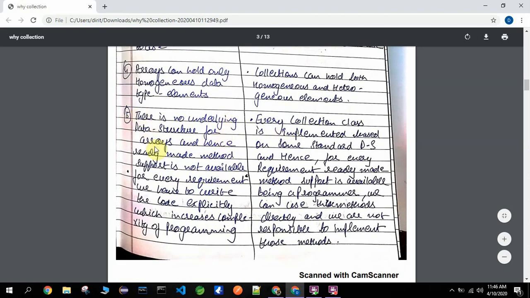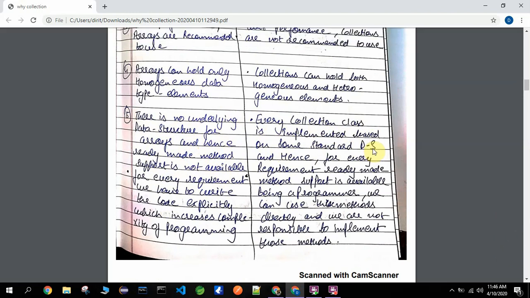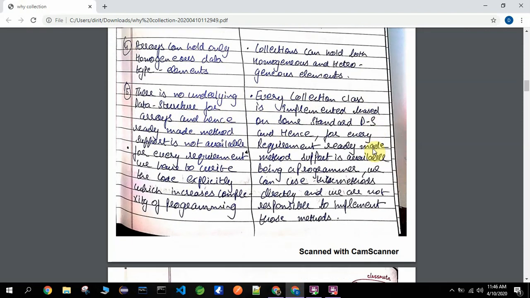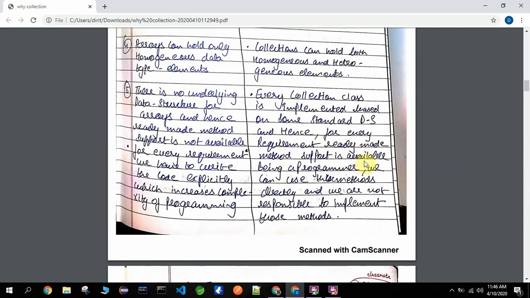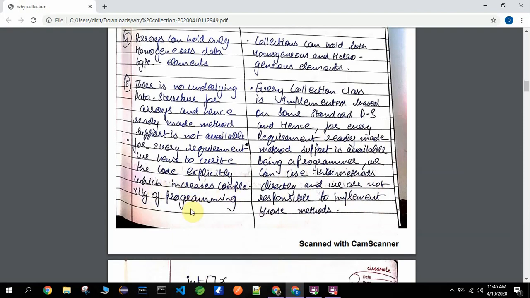There is no underlying data structure for arrays, hence ready-made method support is not available. Every collection class is implemented based on some standard data structures, like ArrayList or LinkedList. These all have some standard data structures. List, maybe you might know about it, but it's okay if you don't, I will explain about List. Hence for every requirement, ready-made method support is available. Being a programmer, we can use these methods directly, and we are not responsible to implement them. In arrays, we have to write the code explicitly, which increases the complexity of programming.